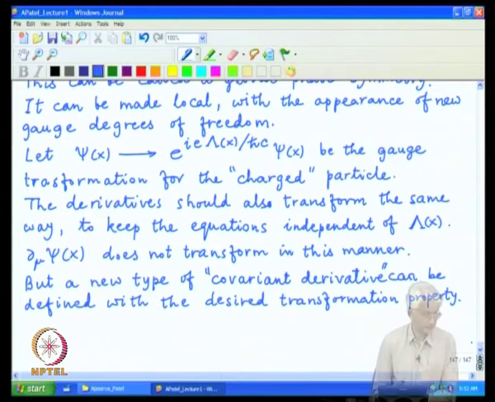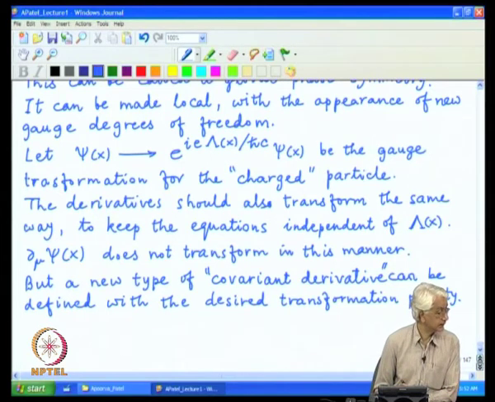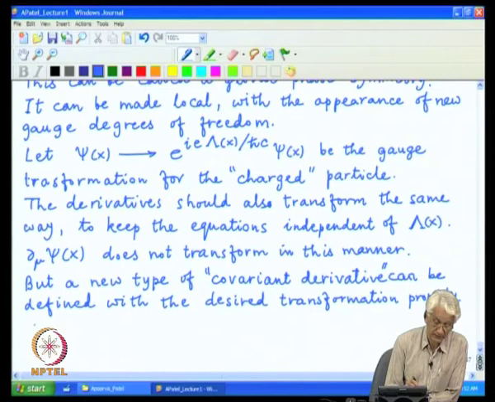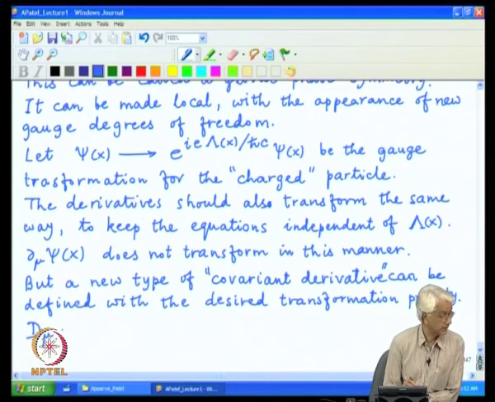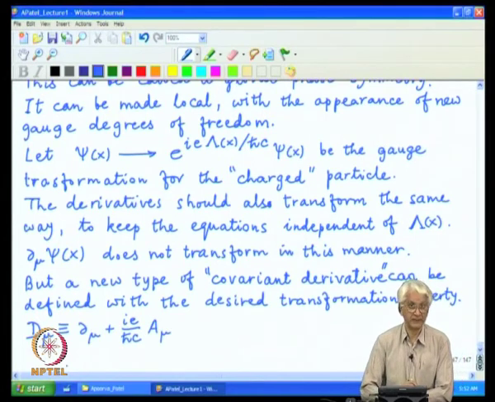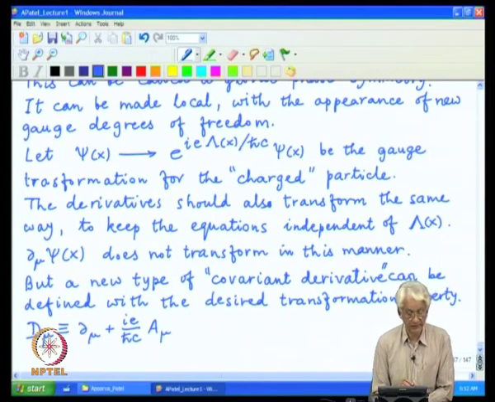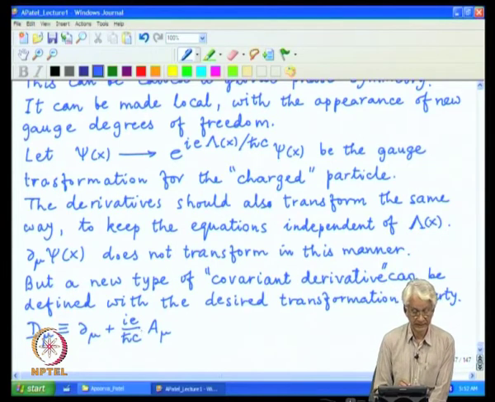And this is rather easy to see, but I will write down the operator, and it is easier to see the consequences of it. We will define the covariant derivative as an ordinary derivative plus i e by h cross c times A mu,